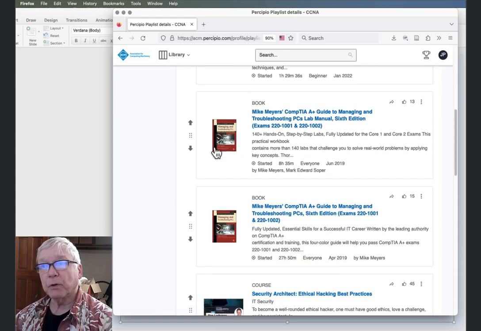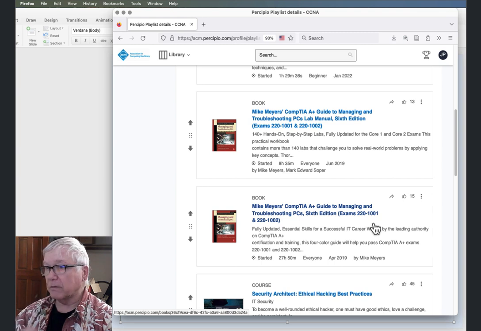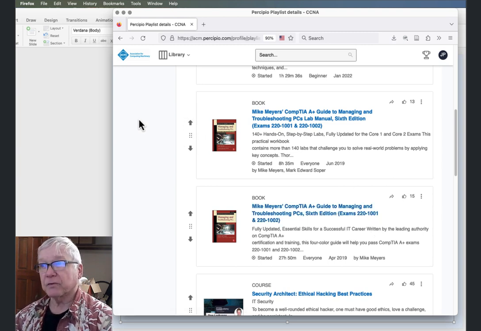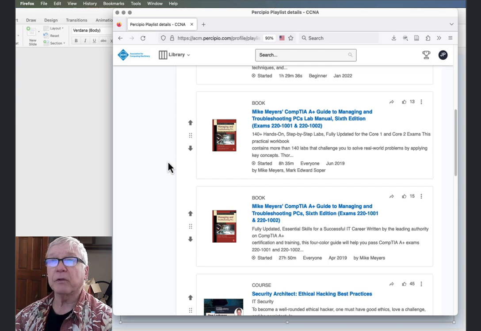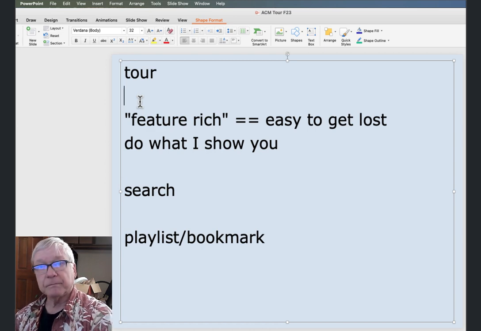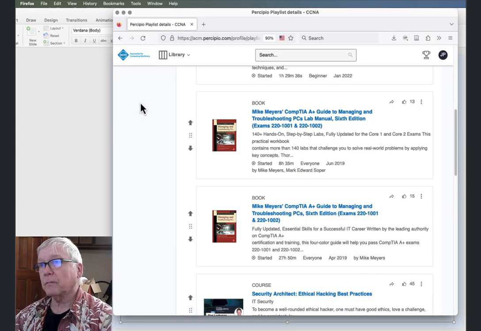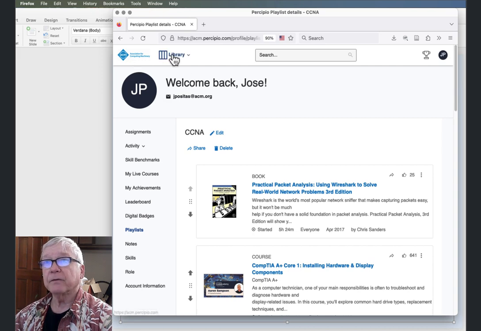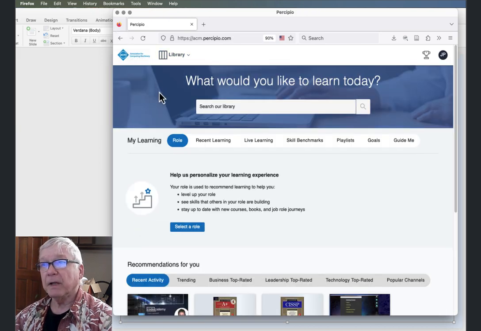I bookmarked in both those playlists some of the A+ stuff, the lab manual, the PC's lab manual, and the A+ guide lab manuals, and the NetPlus, I think the NetPlus lab manual as well, because, like I said before, the A+ skills are really key, whether you have taken the cert or not. Yeah, it's really important. So get back there to the main search page.